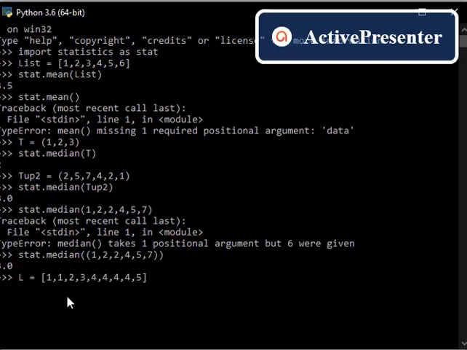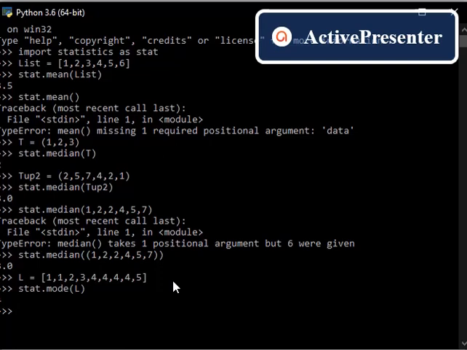So if this is my list, then what do you feel will be taken as the mode? stat.mode of L, you will be thinking the answer will be 4, because as you see 1 is also repeated, 4 is also repeated, but 4 is repeated more number of times, so that will be considered as the answer over here.